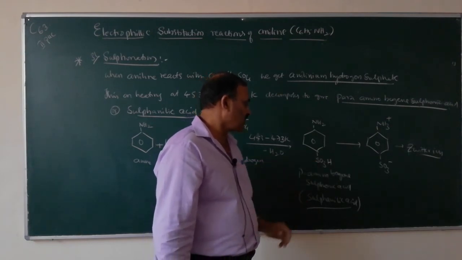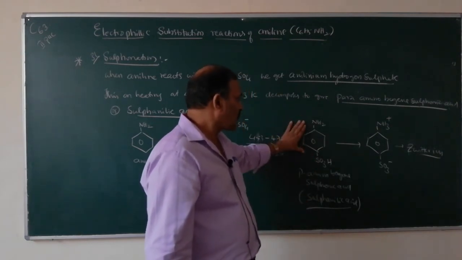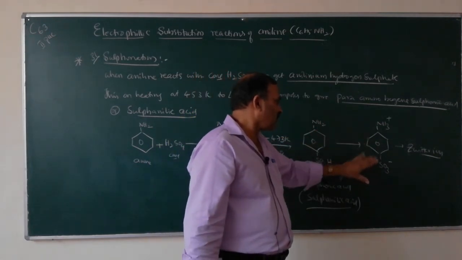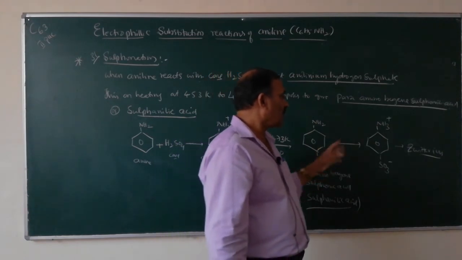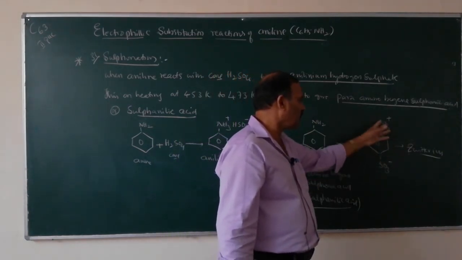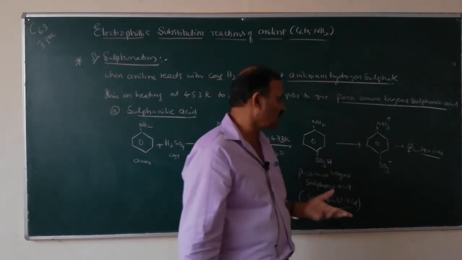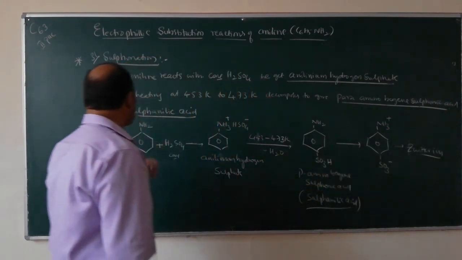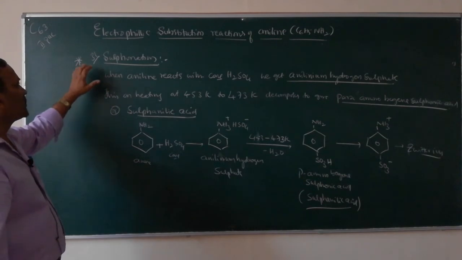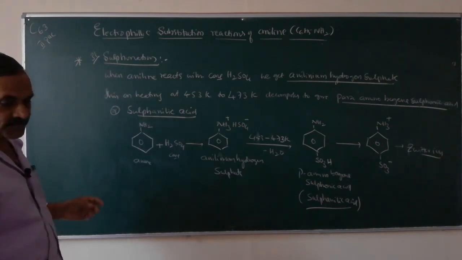It is also called sulfanilic acid. This compound exists in the form of a zwitter ion. An ion or a molecule containing both positive and negative charges in the same molecule is called a zwitter ion. So this is what is known as sulfonation.